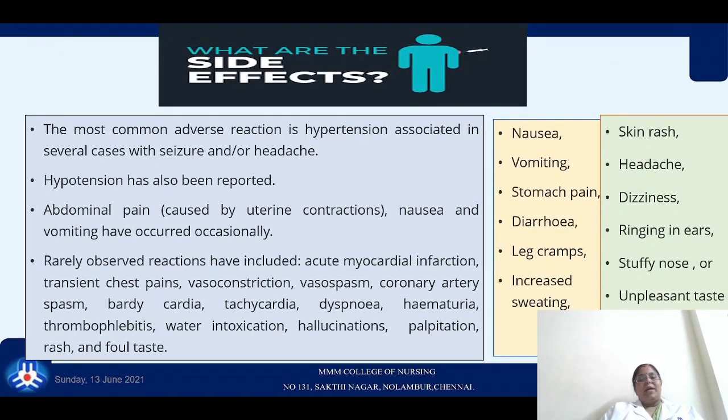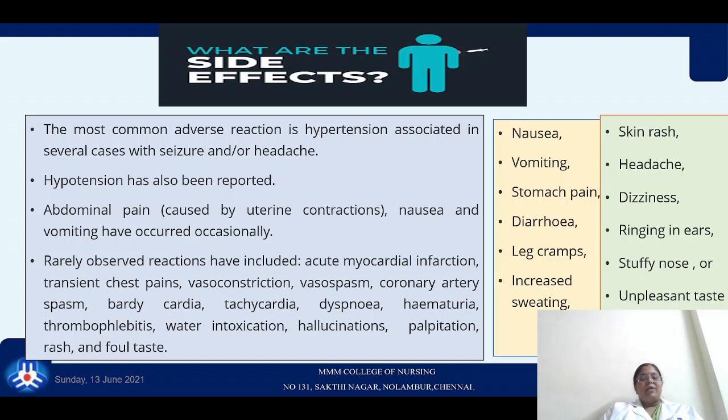What are the common side effects that clients usually report? The most concerning adverse reaction that a nurse should keep in mind is hypertension. As we know, the drug is a smooth muscle constrictor. It can increase the BP at any point of time, which may lead to seizures and even headache. In some clients, hypotension is also indicated, and since it causes a tetanic uterine contraction, abdominal pain is common, and nausea and vomiting also occur occasionally.